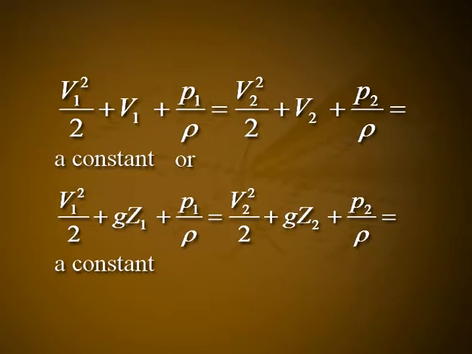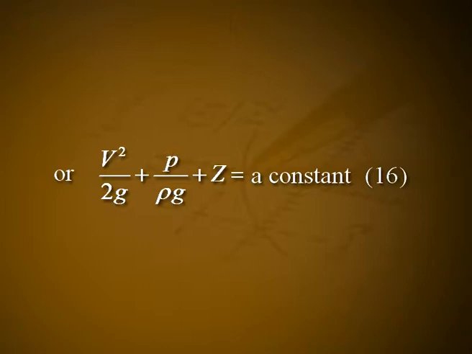Equation 12 now assumes the form V1 square divided by 2 plus V1 plus P1 divided by rho is equal to V2 square divided by 2 plus V2 plus P2 divided by rho, which is equal to a constant, or V1 square divided by 2 plus g into Z1 plus P1 divided by rho is equal to V2 square divided by 2 plus g into Z2 plus P2 divided by rho, which is equal to a constant, or V square divided by 2g plus P divided by rho g plus Z is equal to a constant. Let it be equation number 16. This is the same as equation 13.